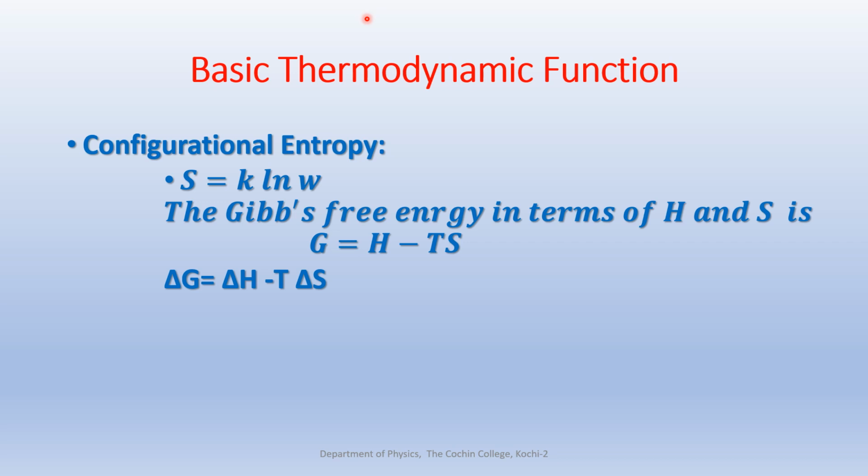Okay, so the configurational entropy can be written as S equal to k log W, where k is the Boltzmann constant and W is the number of different configurations of equal potential energy. W is the number of different configurations of that material having equal potential energy in which the system can exist.